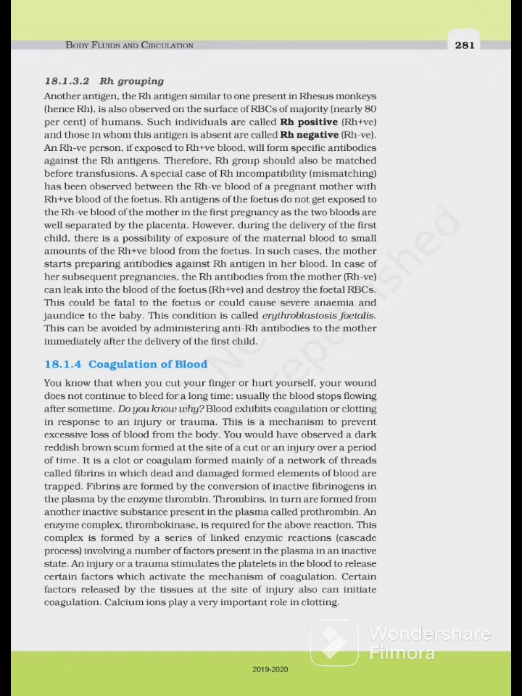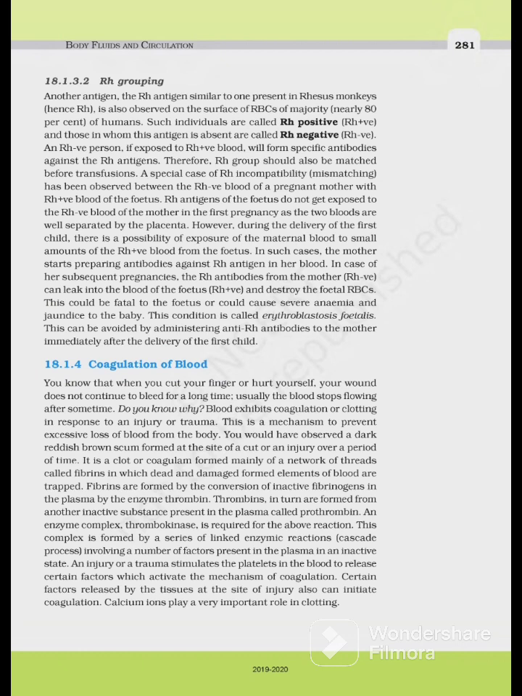However, during the delivery of the first child, there is a possibility of exposure of the maternal blood to small amount of the Rh positive blood from the fetus. थोड़ा चांस होता है कि मिक्सिंग हो जाए. In such cases, the mother starts preparing antibodies against Rh antigen in her blood. In case of her subsequent pregnancies, the Rh antibodies from the mother Rh negative can leak into the blood of